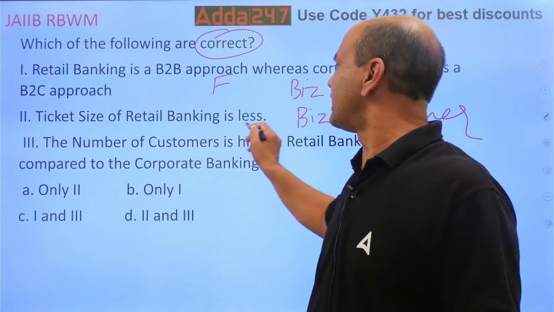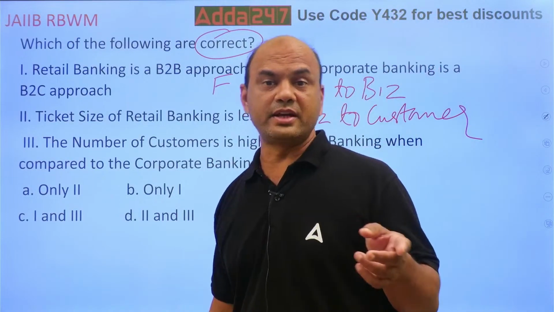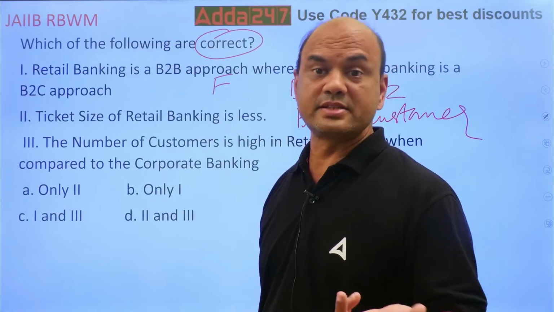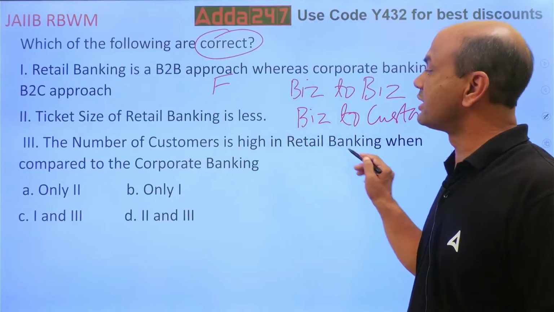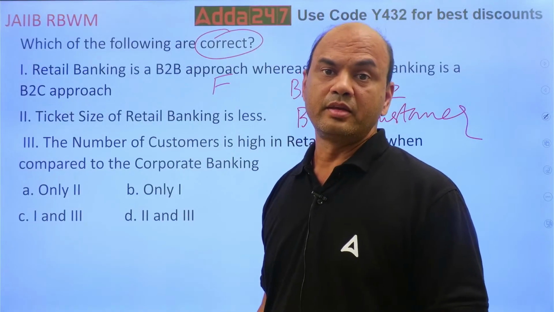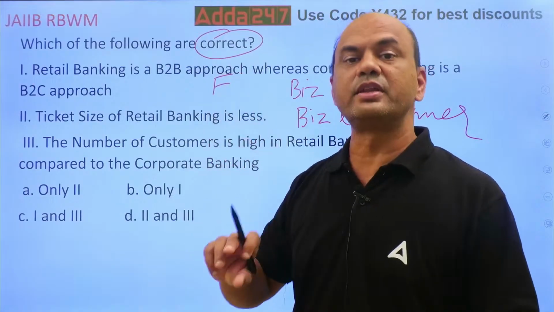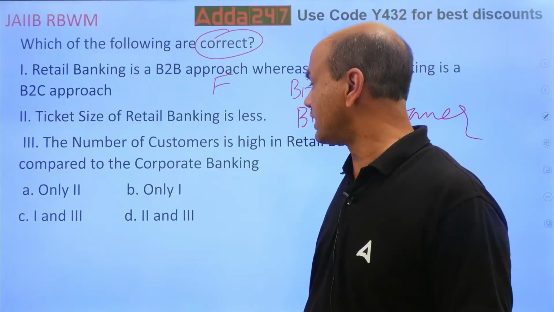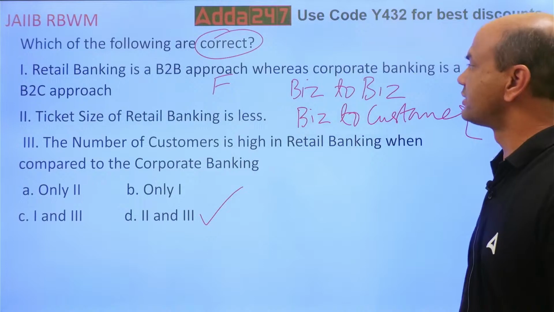Ticket size of retail banking is less. That is true. Just now we gave that example: 1 crore, 1 lakh into 100. Retail banking less. The number of customers is high in retail banking when compared to corporate banking. That is also true. For 1 crore, I am having 100 customers over here, and for 1 crore, I am having 1 customer over here. So the number of customers will be high for retail. So the answer is what? 2 and 3. Correct?